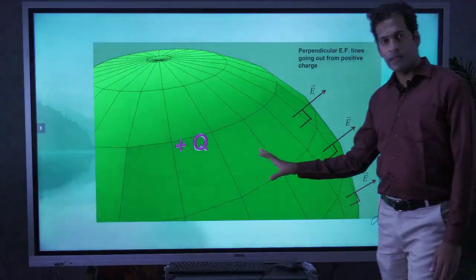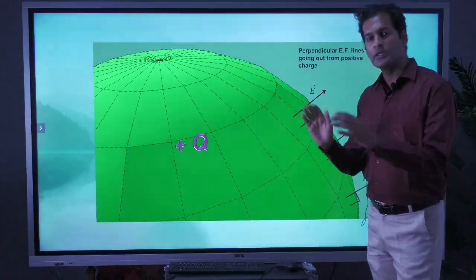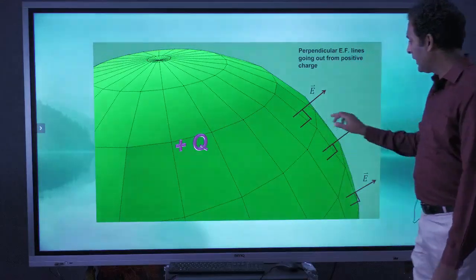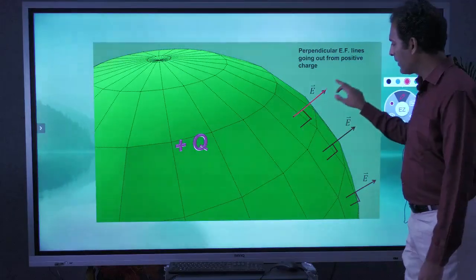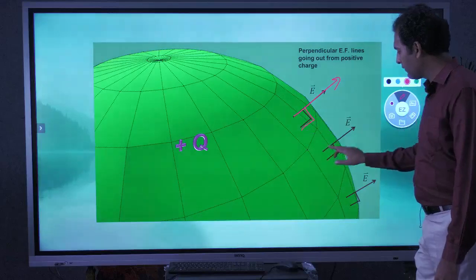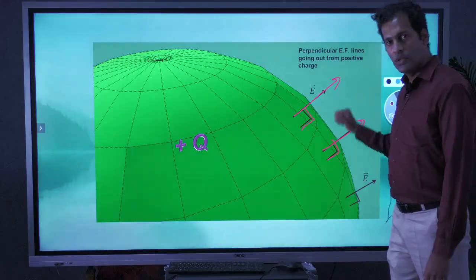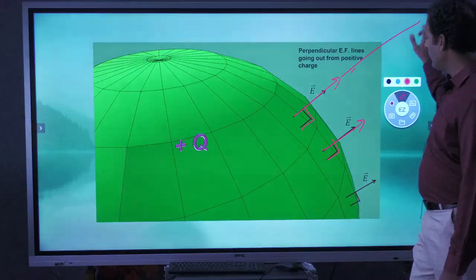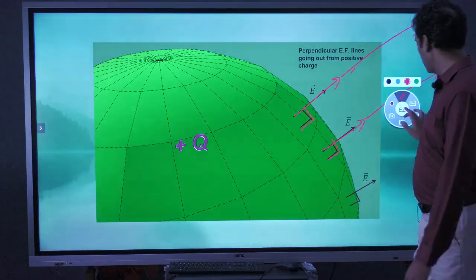So here we can see a zoom view of a charge. We can imagine a positive charge, a spherical shape, and on that charge the electric field intensity lines will be perpendicular to the surface of the charge. They will always be perpendicular to the surface of the charge. As they go away, the distance between them may increase.